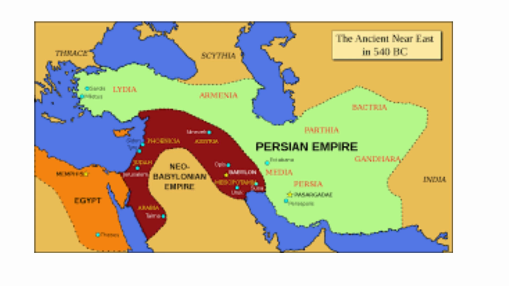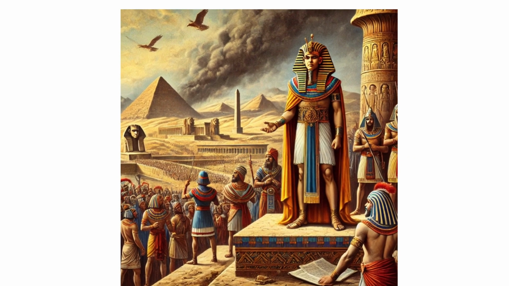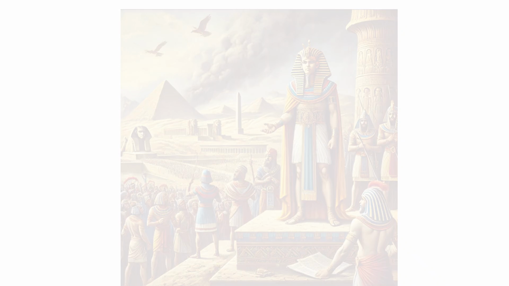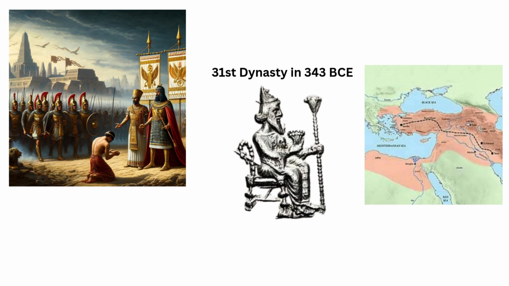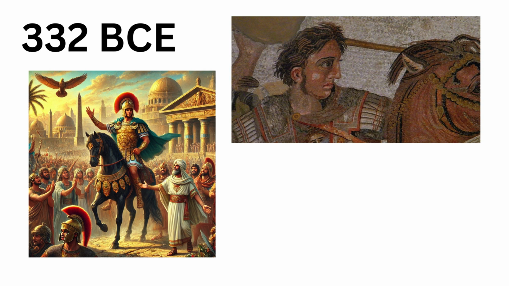The Persians maintained strong control over the region. At the start of the 5th century BCE, the Egyptians briefly regained control under native rulers, but this independence was short-lived. The Persians returned and established the 31st dynasty in 343 BCE. However, their rule also ended quickly. In 332 BCE, Alexander the Great entered Egypt without resistance and drove out the Persians, marking a new chapter in Egypt's history.